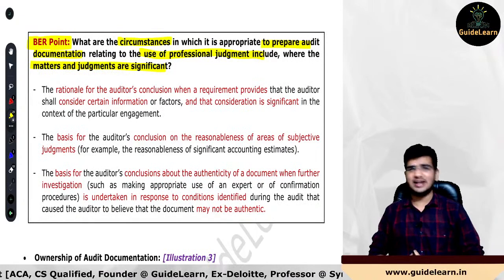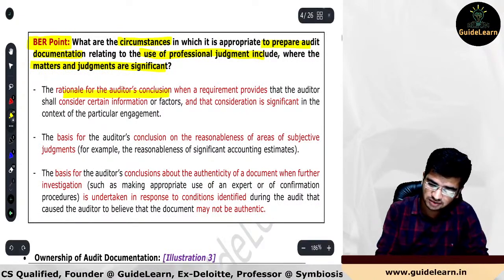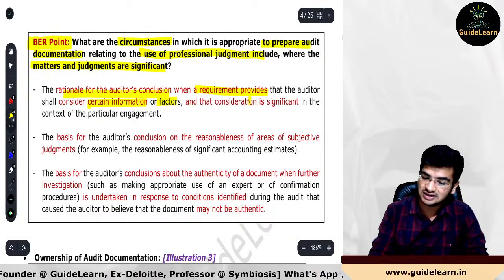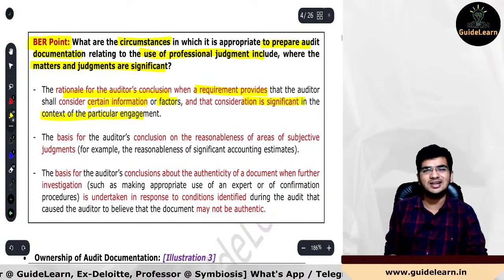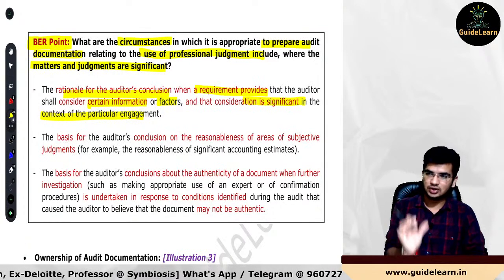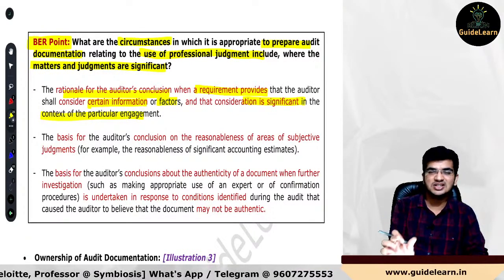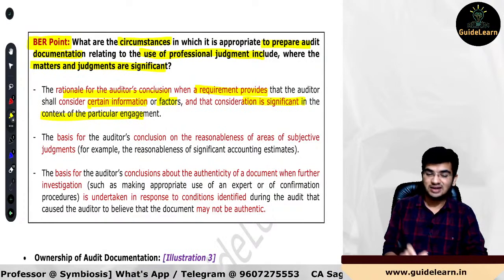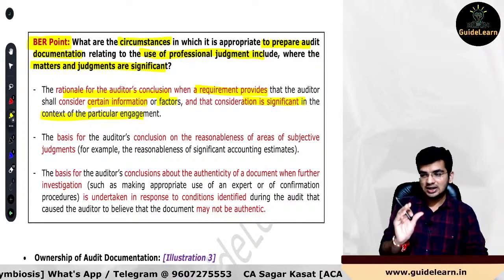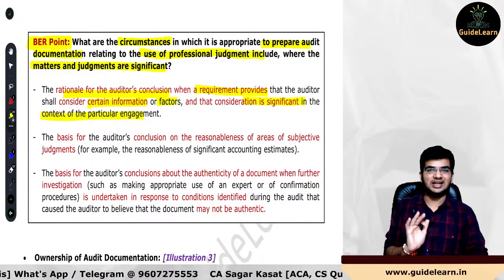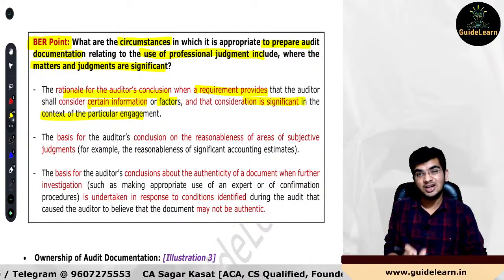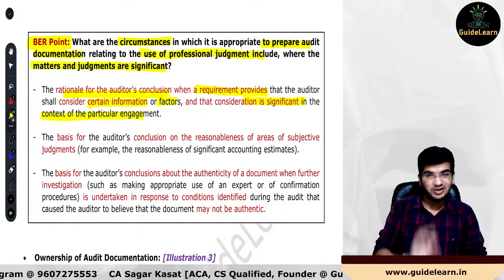So the circumstance would be where the rationale for the auditor's conclusion, when a requirement provides that certain information or factors for consideration are significant in the context of the particular engagement. Very simple. Wherever the basis of the auditor's conclusion involves a matter, certain information, or certain factors which need to be considered as significant, that indicates an important thing where we are using professional judgment, and we need to prepare the audit documentation for this.